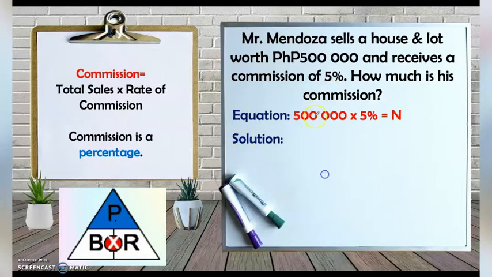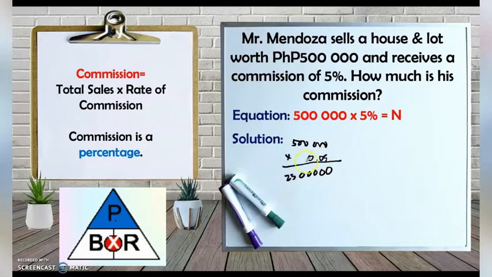So let's solve. 500,000 times 5%, or in decimal number, 0.05, since all we need to do is remove the percent symbol and locate the decimal point, which is at the end of 5, then move 2 places to the left, so it is 0.05. Then multiply the zeros, still zeros, so you just have to write 5 zeros, and 5 times 5 is 25.